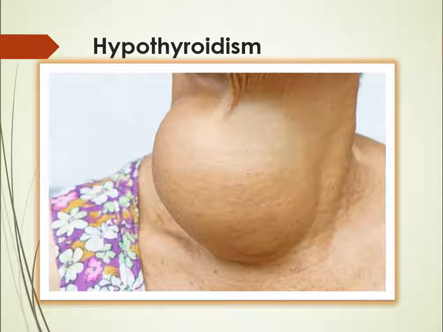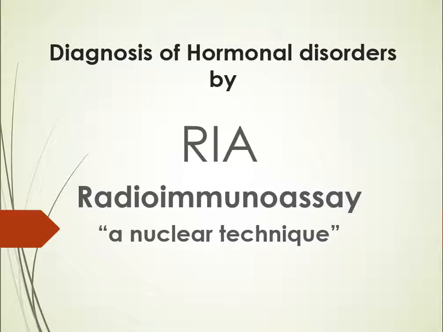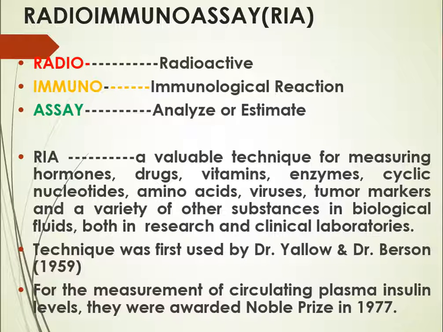Different techniques are used to diagnose diseases related to hormonal imbalance, like RIA, which stands for radioimmunoassay technique. It is a widely used technique to analyze concentration of hormones of human and livestock. RIA is a valuable technique for measuring hormones, drugs, vitamins, enzymes, cyclic nucleotides, amino acids, viruses, tumor markers, and a variety of other substances in biological fluids, both in research and clinical laboratories.